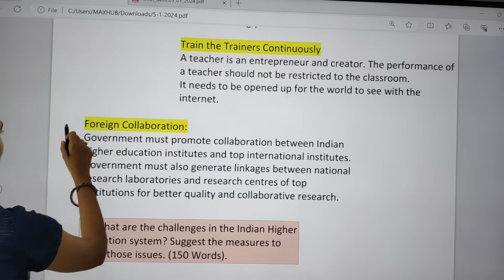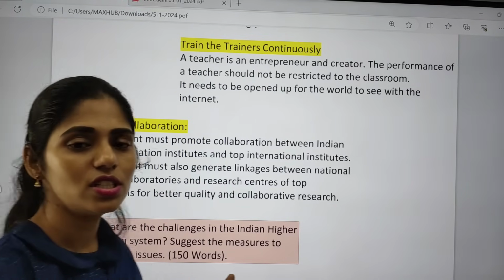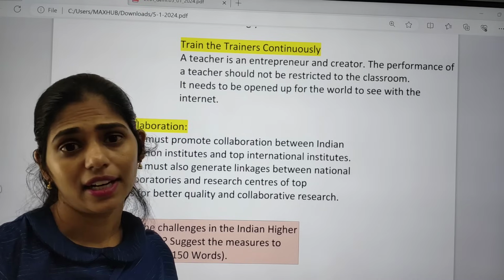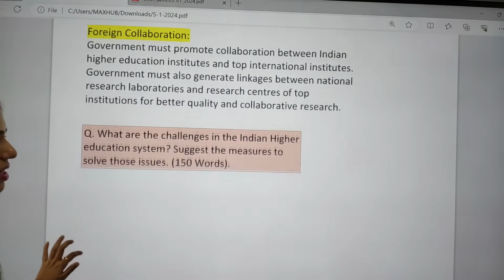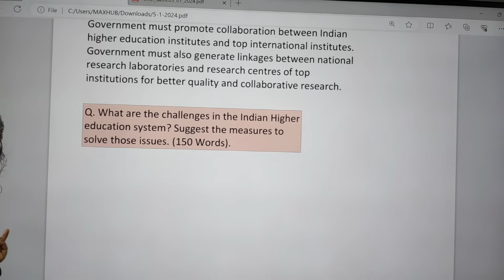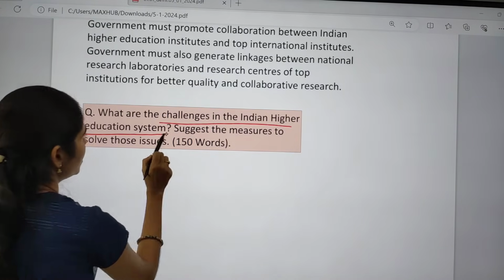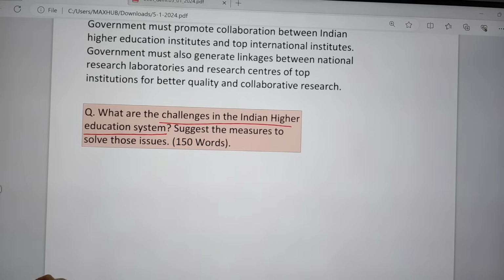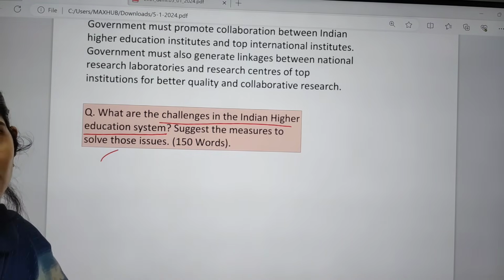And next one is foreign collaboration. We can promote collaboration with other foreign institutions, so that we can get updated technology as well as updated books. And I want to give you one main question today, about what the challenges are in the Indian higher education system, and please do suggest some measures. It is a direct question. Try to write an answer for this question.